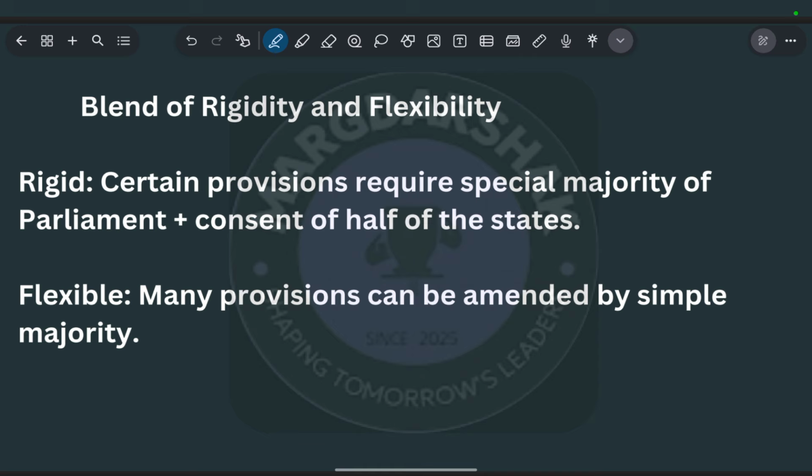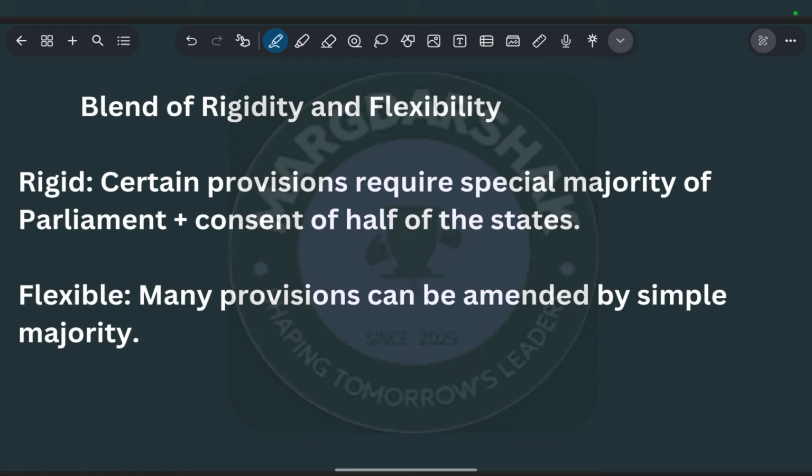Let's move towards the next thing, that is the blend. The constitution is a blend of rigidity and flexibility. If we compare the UK and US constitutions, you will feel that the constitution of the UK is flexible, meaning making any amendment is very easy, while the USA's constitution is very rigid.